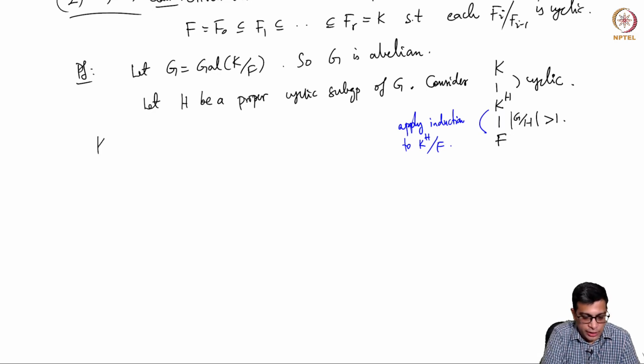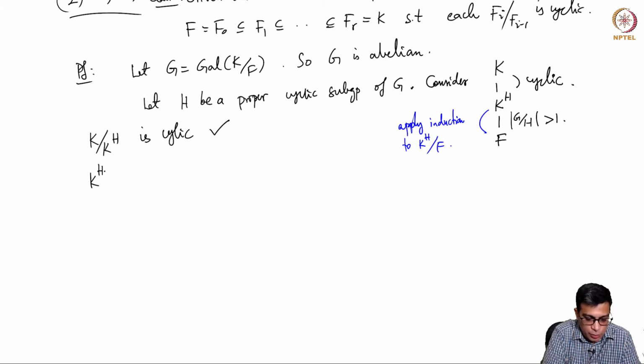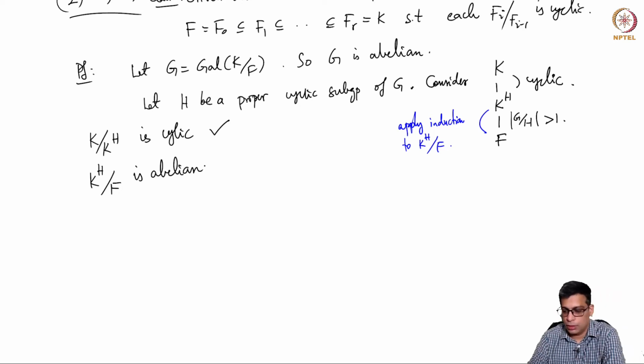Okay, so note that K over K^H is cyclic, and K^H over F is Galois with abelian Galois group, right? Because G is abelian is important here.